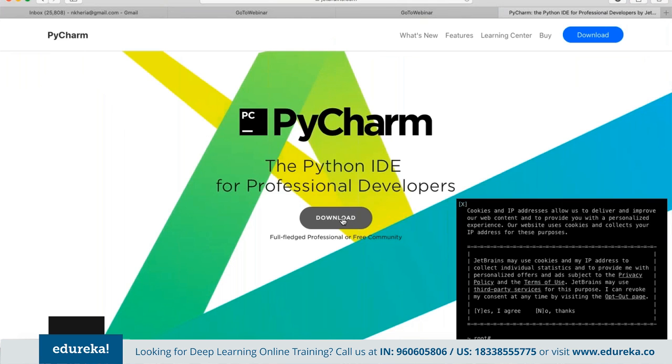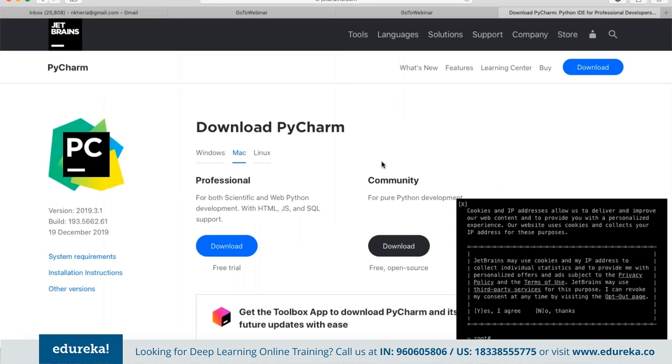If we click on download, we would be taken to the download page. PyCharm is available for all 3 platforms: Windows, Mac, and Linux. Once downloaded, just like normal software, we can set up this entire IDE. We also get a community edition.